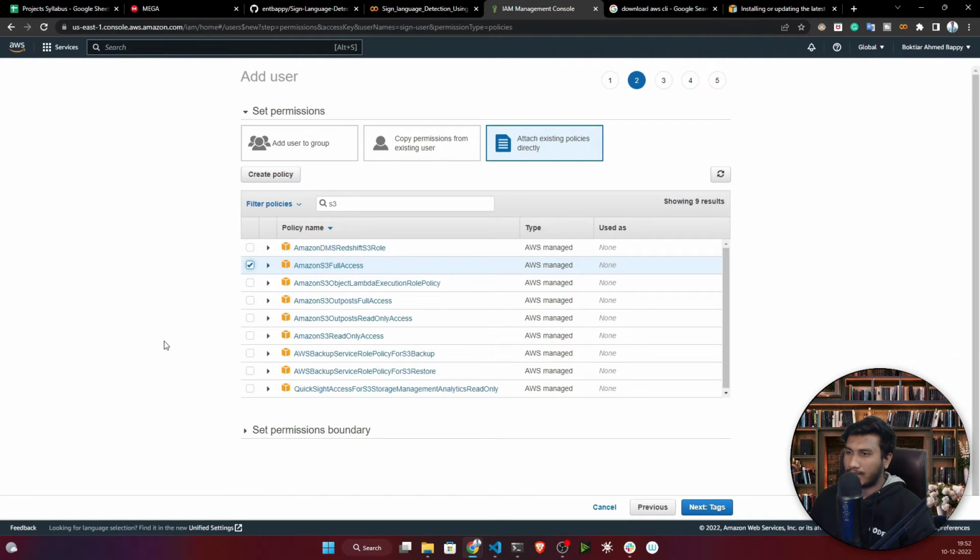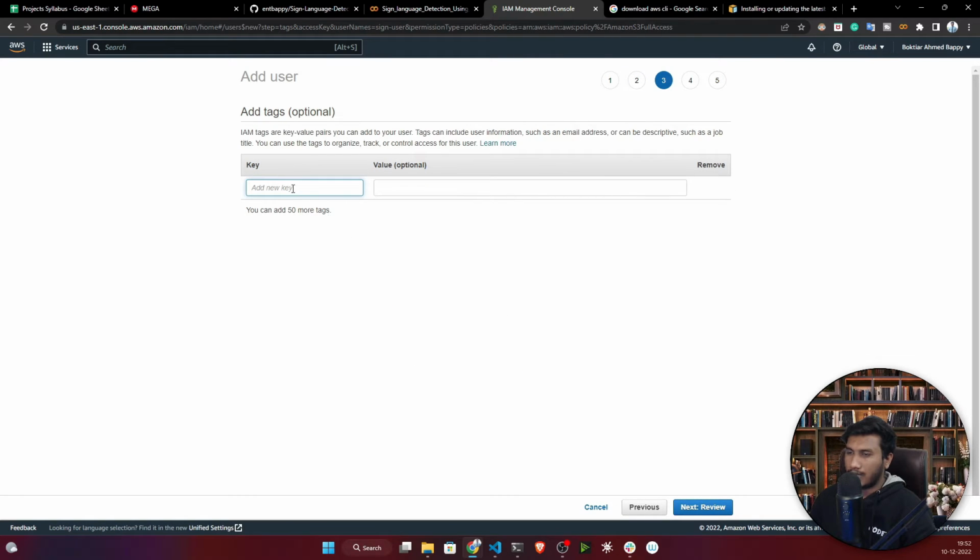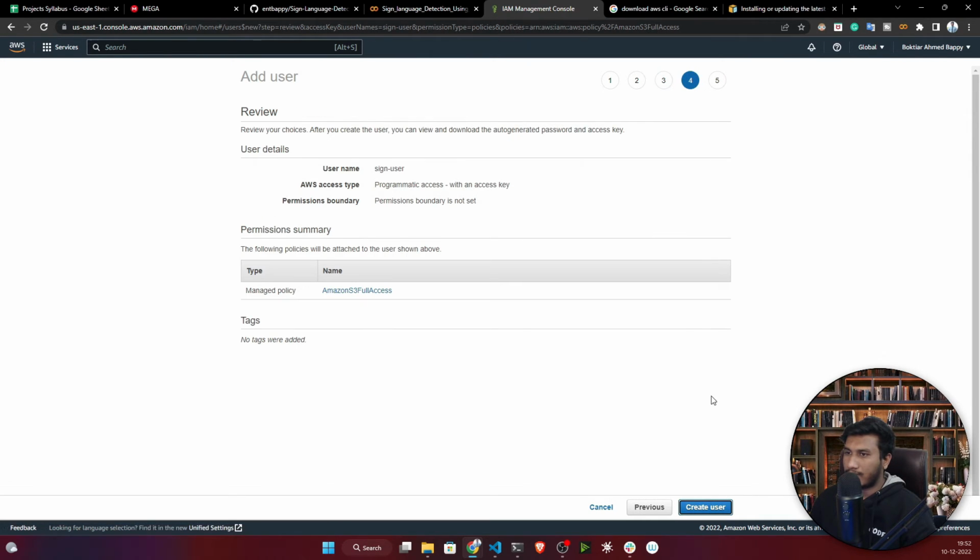Now what I will do, I will just click on next. You can add some key value here, it's optional, otherwise it's fine. So I'm not going to add anything. I'll click on next. So it's done. You can do a review here to see whether everything is correct or not. If everything is correct, then I will just click on create user.